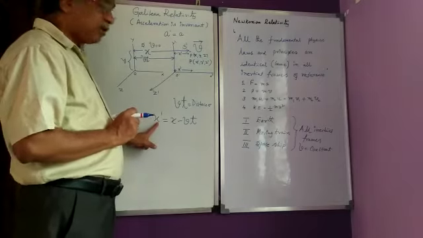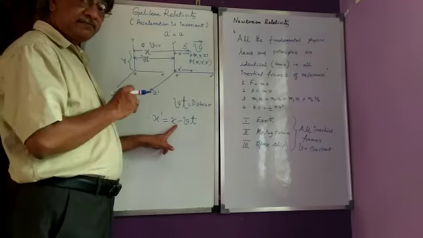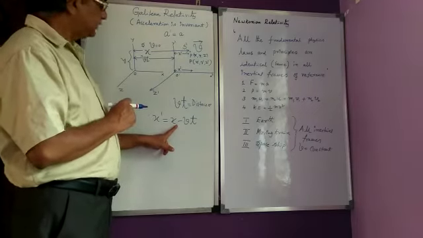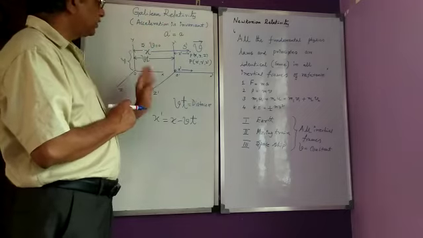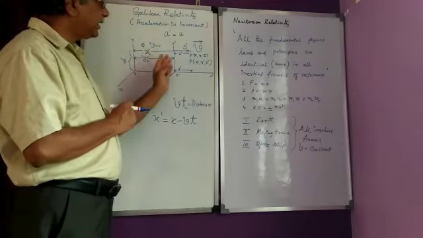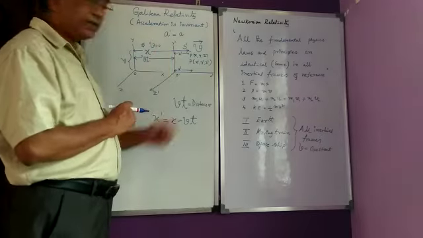I am writing coordinate x dash in terms of x. This in fact is the meaning of transformation. This is the Galilean transformation. So from one frame of reference, whatever P is represented, I am representing in another frame of reference.